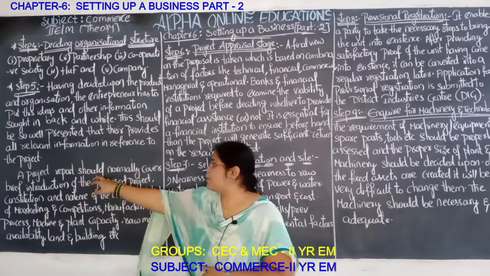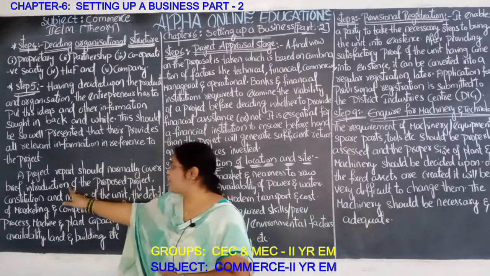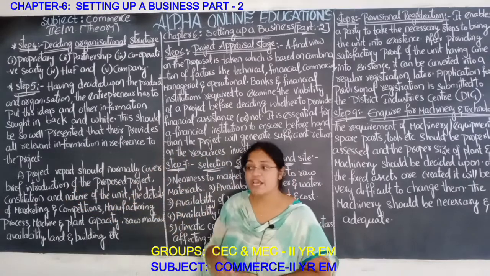So a project report should normally cover a brief introduction of the proposed project.